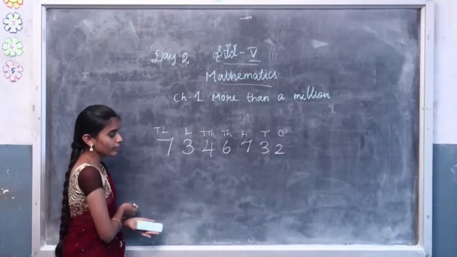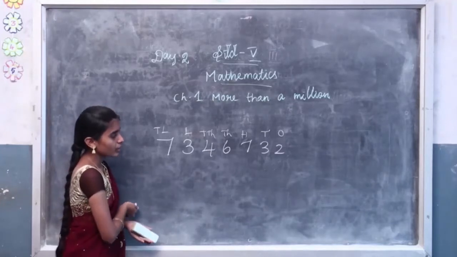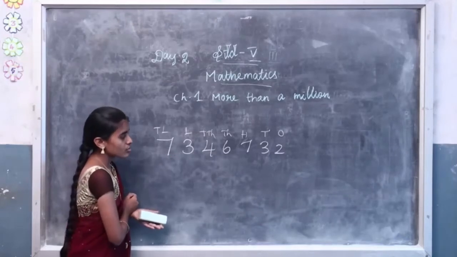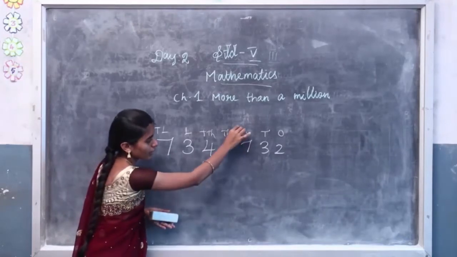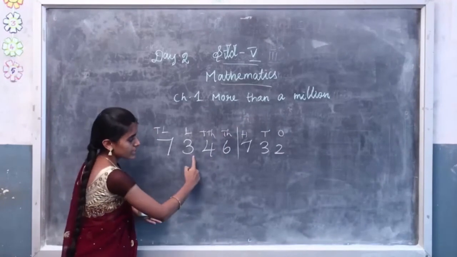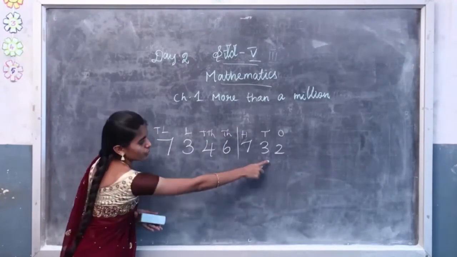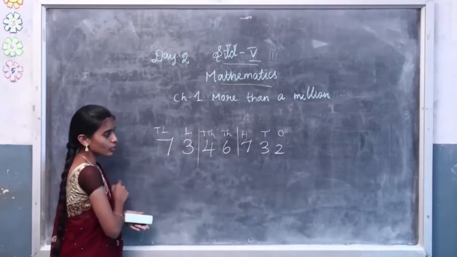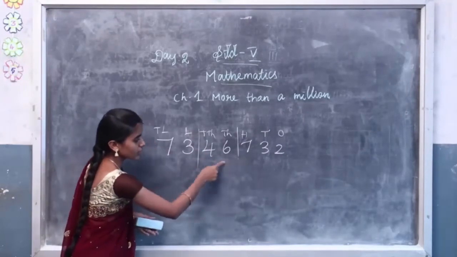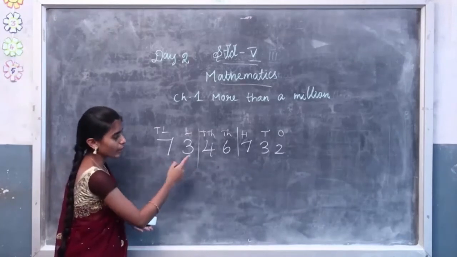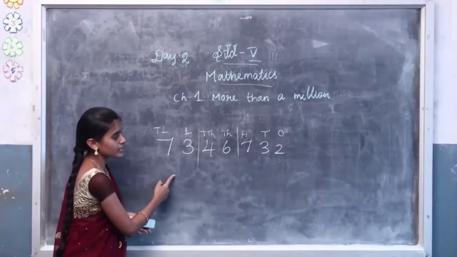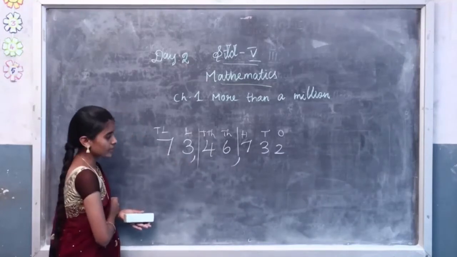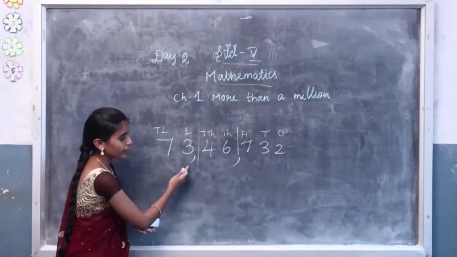So how do we write the number name of this number? Before writing the number name, we have to write the commas for this number. So how do we write the comma? We have to separate the numbers into groups. 3 numbers, 1 group, then 2 numbers, 1 group, then 2 numbers, 1 group. So 3, 2, 2. We separate the numbers 3, 2, 2 in the Indian number system. Then write the comma between the groups.